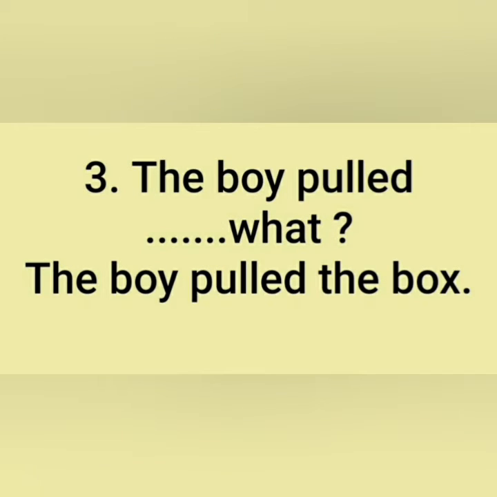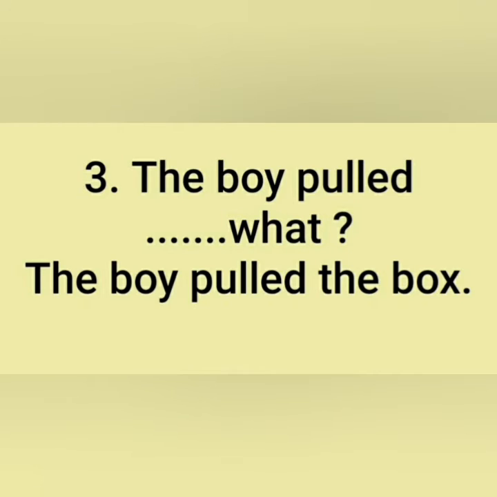Next example, the boy pulled. Here the verb is pulled, but the words the boy pulled are not giving us complete sense, and we don't have the answer of the question what. So if we add the answer of the question what, then the sentence becomes the boy pulled the box.